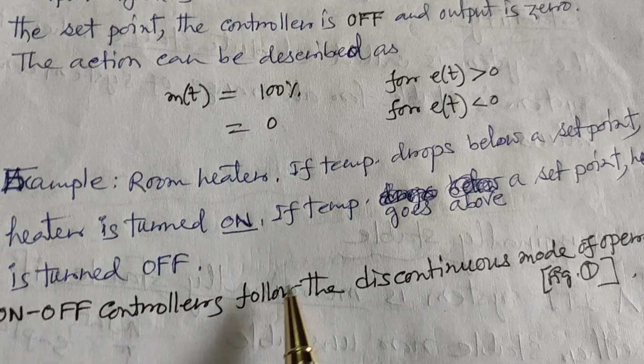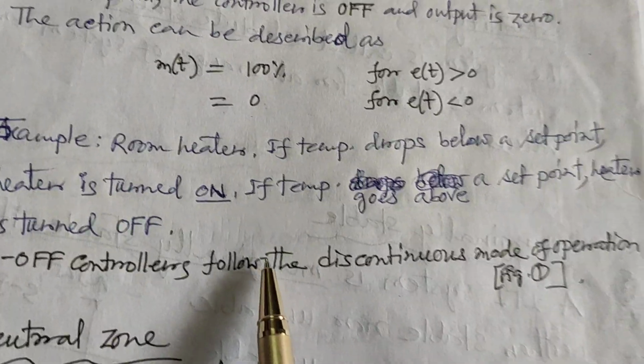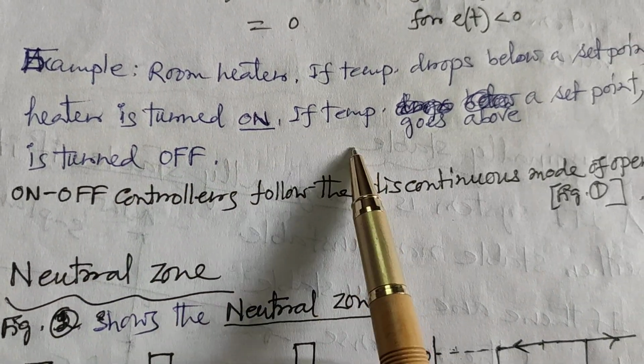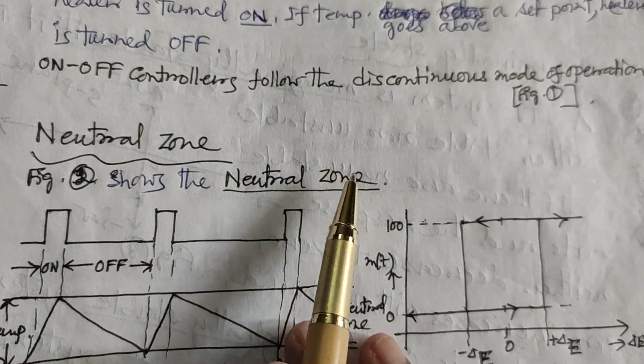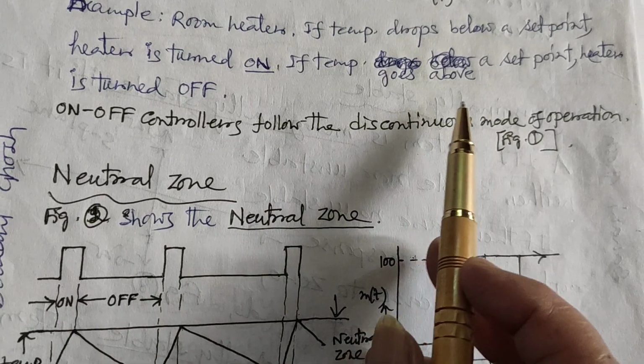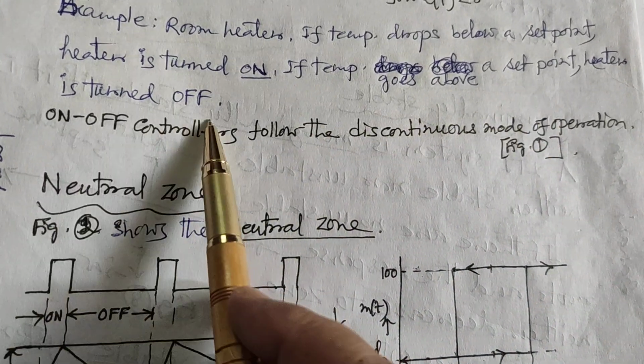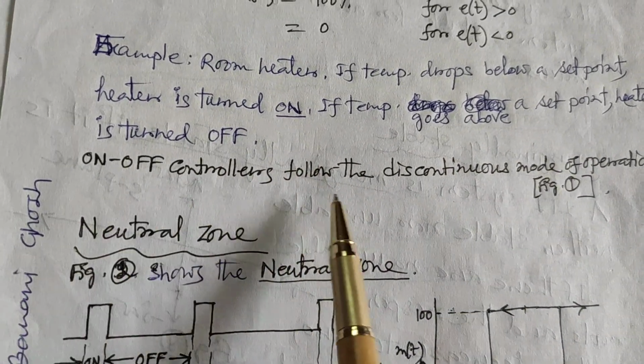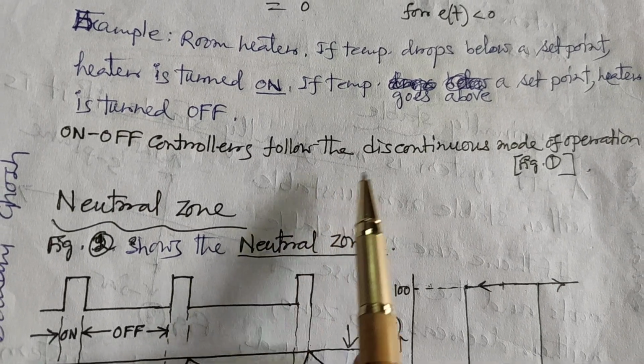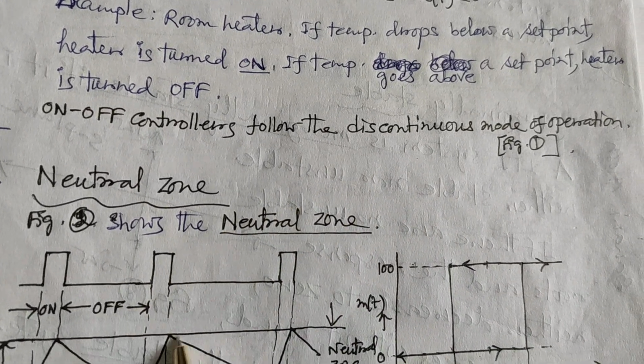An example is a room heater. If temperature drops below a set point, the heater is turned on. If temperature goes above the set point, the heater is turned off. So we can say on-off controllers follow the discontinuous mode of operation.